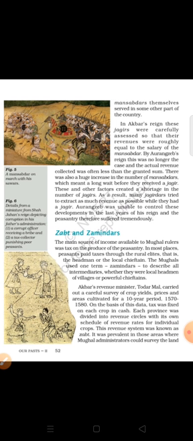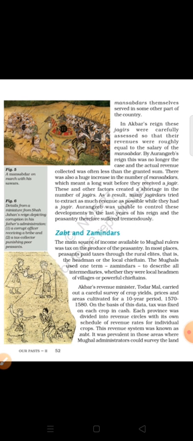This and other factors created a shortage in the number of jagirs. As a result, many jagirdars tried to extract as much revenue as possible while they had a jagir. So it is just like, if you earn more money, more revenue, you can get a jagir. So that is a type of competition, you can say.